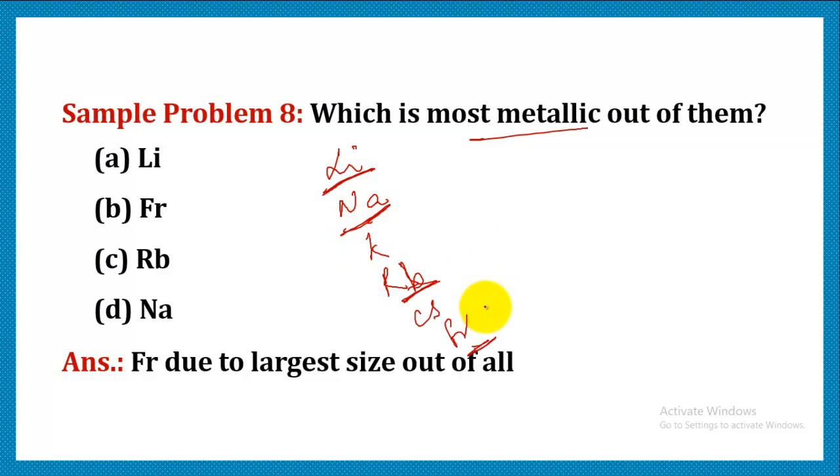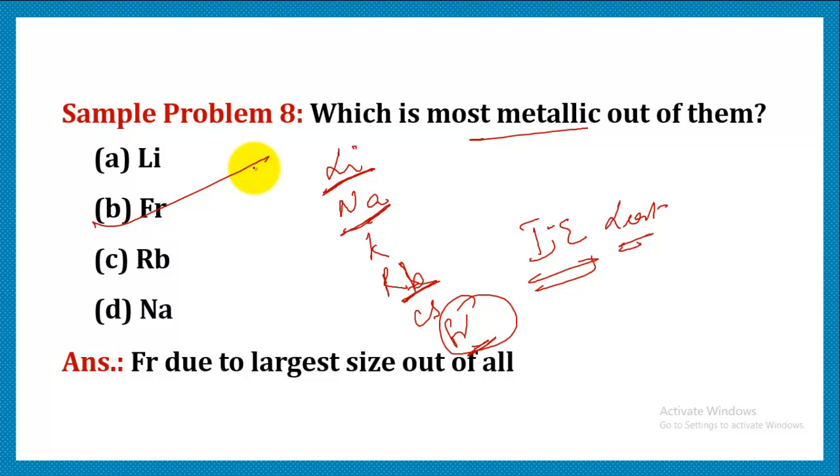Obviously the one with the maximum size is going to be most metallic because it will possess the least ionization energy. Out of them we can make out francium is placed at the bottom. That means francium is the biggest of all, due to which its ionization energy is least and it is most metallic.